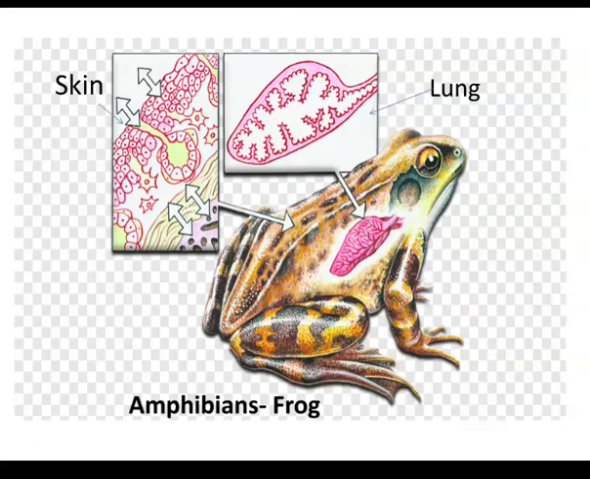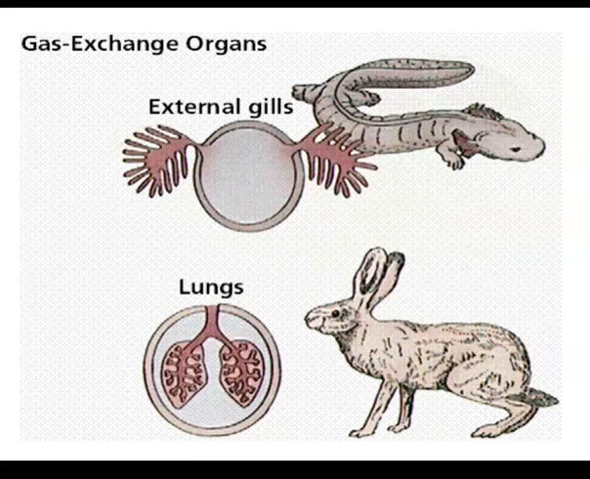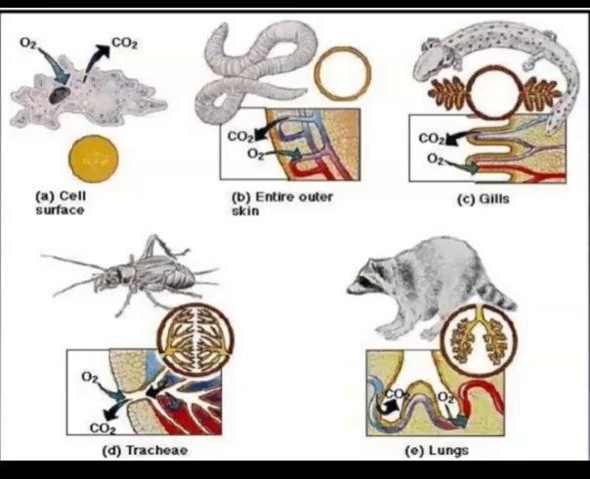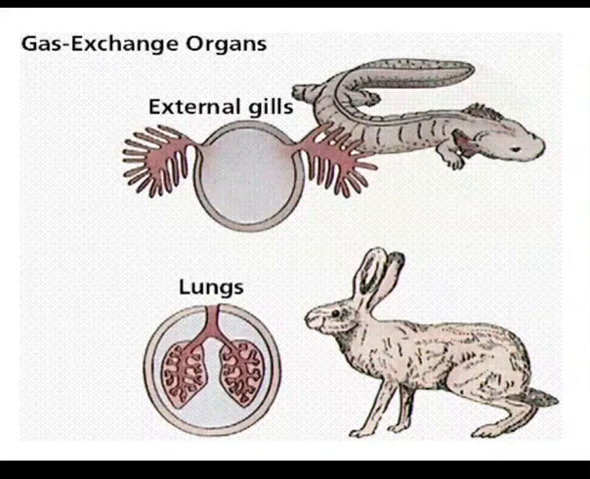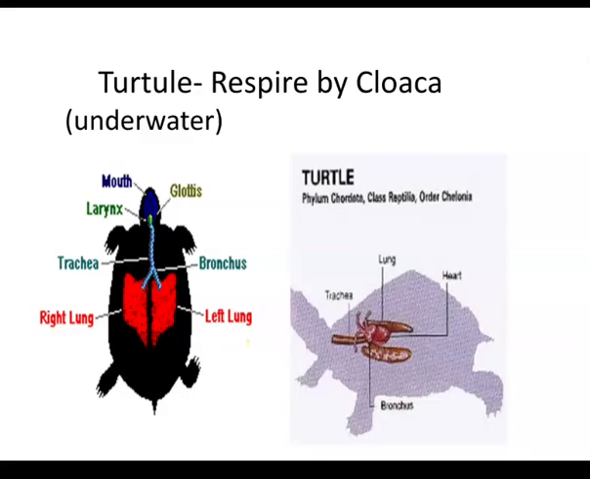Terrestrial animals like reptiles, mammals and birds respire by lungs. The turtle respires by a specific organ, that is the cloaca. It respires under water conditions.